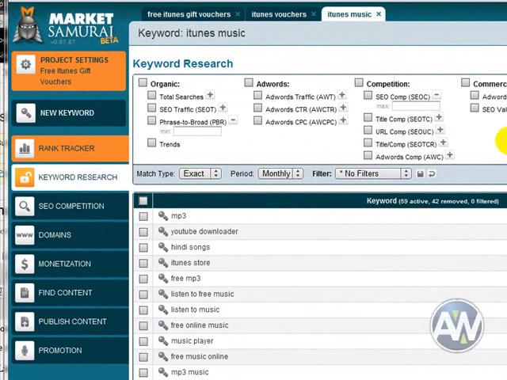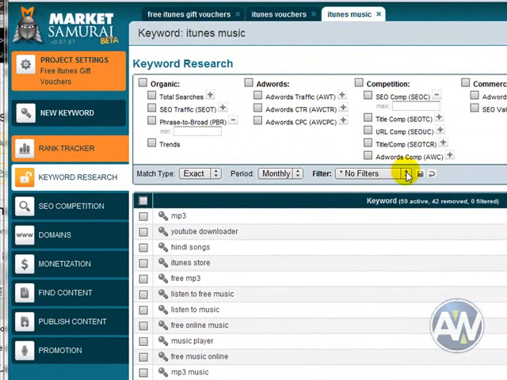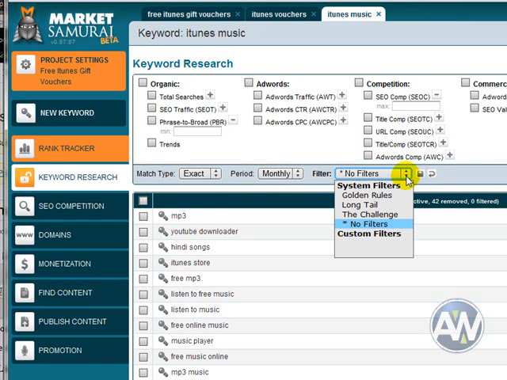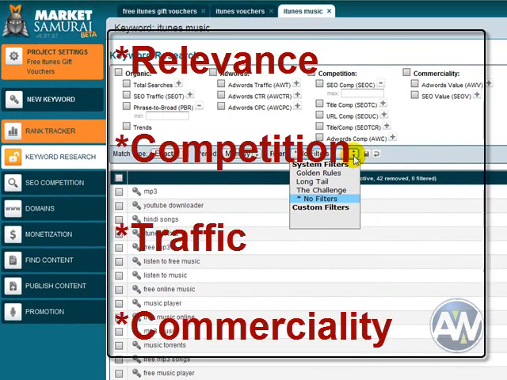First thing I want to do is, I've actually already analysed them so we don't have to waste any time, but I've hidden them all so that we can go through them bit by bit. The first thing I want to look at is filters. Now, Market Samurai recommend and talk a lot about the golden rules, and the golden filters, basically the four golden rules are relevance, competition, traffic, and commerciality.